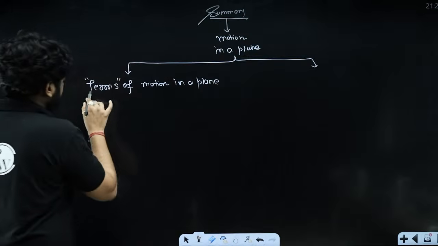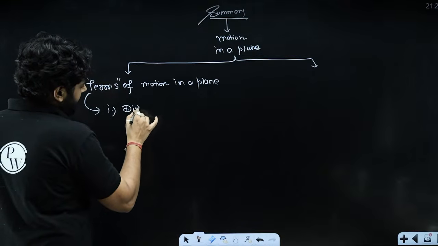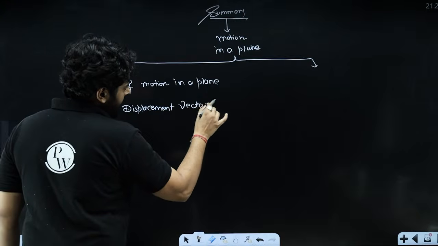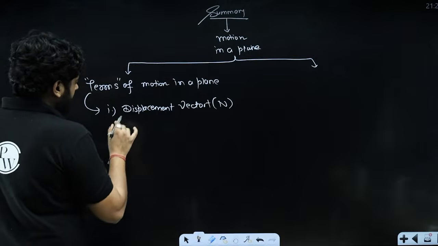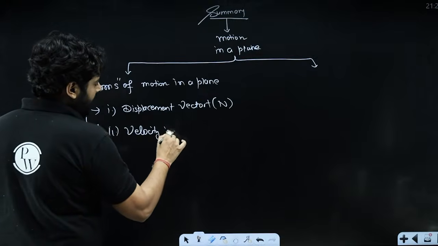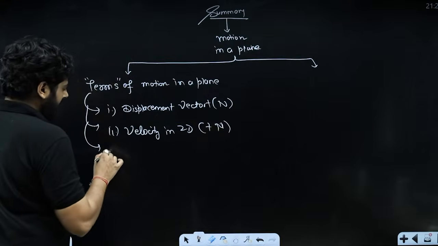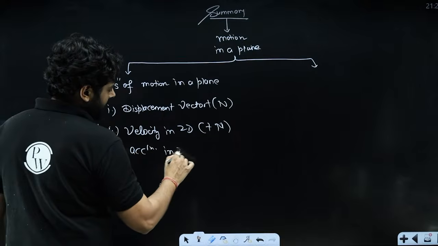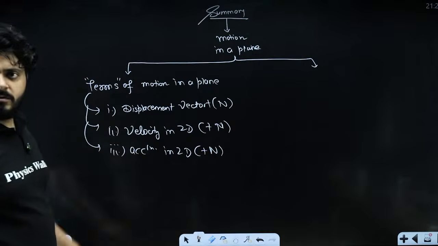So what are the terms? The first term we talked about is displacement vector. Also, we discussed the numerical problems on it. After the displacement, we talked about the velocity in 2 dimension, also with numerical problems. After this, we discussed the acceleration in 2 dimension, and again with numerical problems, right? So these are the terms we have understood.